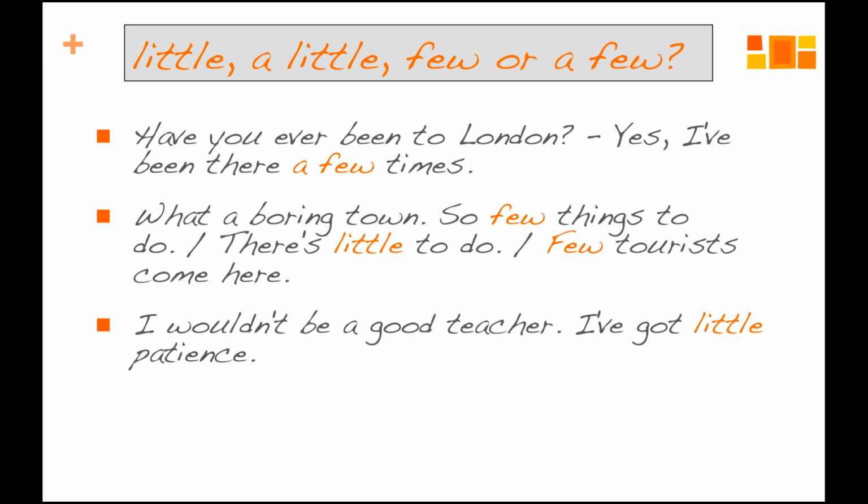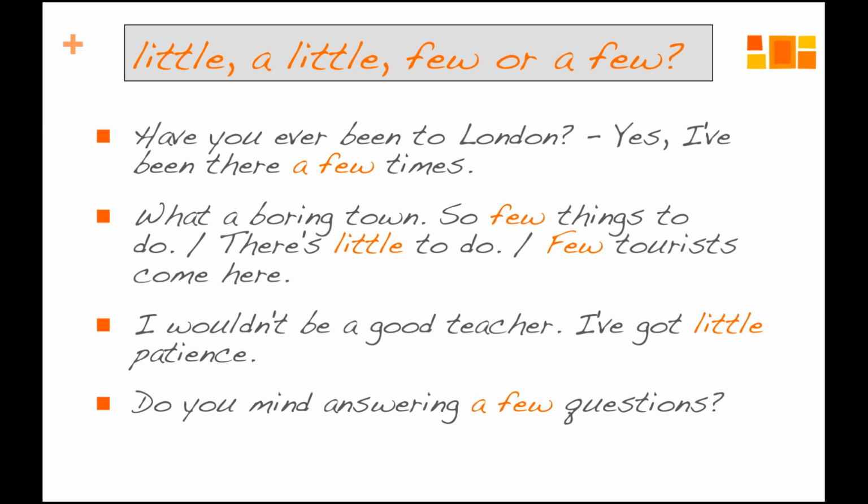I wouldn't be a good teacher. I've got little patience. The negative idea is already here. Patience, of course, is an abstract noun. It does not take a plural, and this is why we've put in little into that sentence. I've got little patience. I wouldn't be a good teacher. Do you mind answering a few questions? Now the idea of that sentence actually needs a few. Few you need anyway, because questions, you've got a countable noun here.